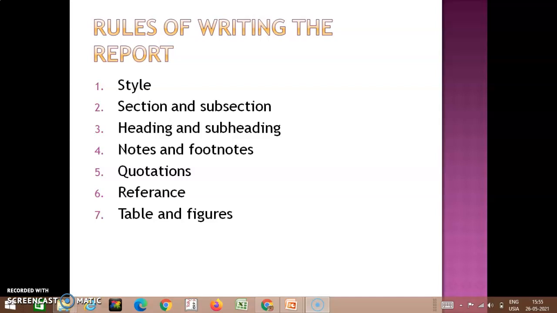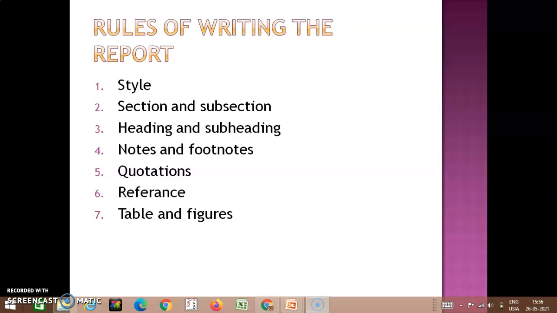Then usage of quotations. Whenever you are quoting the words of someone else, or whenever you are borrowing the words or ideas of someone else, you should put it in quotes. You should use quotations. And also this particular concept from where you have taken, it should be written in your bibliography also. That is, you are not stealing it, but you are just borrowing it.